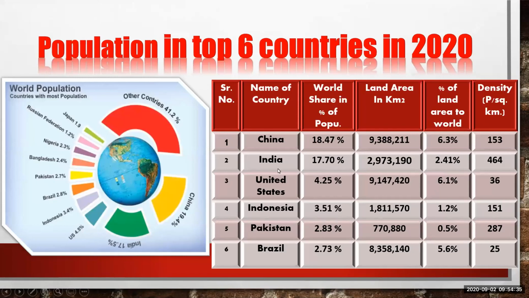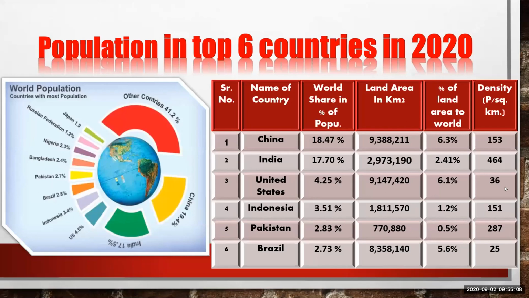And the second is India, obviously, and its share in the world population is 17.70%. There is very little difference between China and India's population. But in land area, we can see much more difference. We have less land area as compared to China, and we hold only 2.41% of the world's land area.